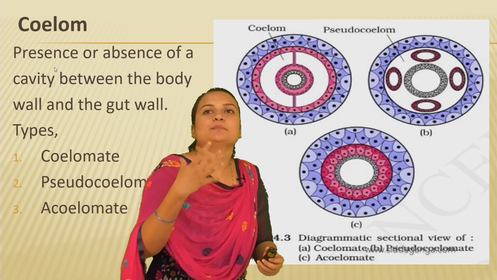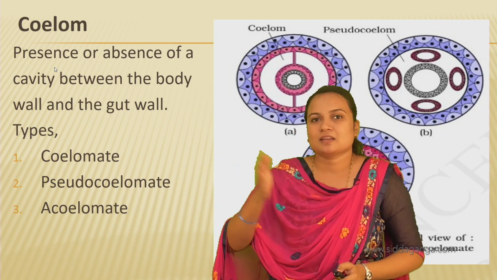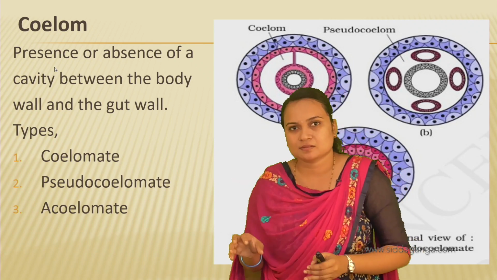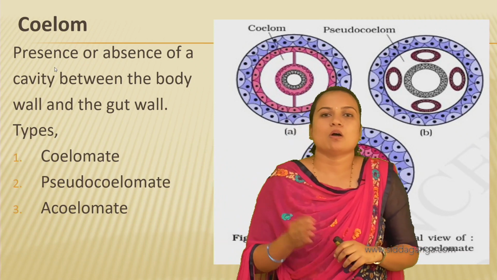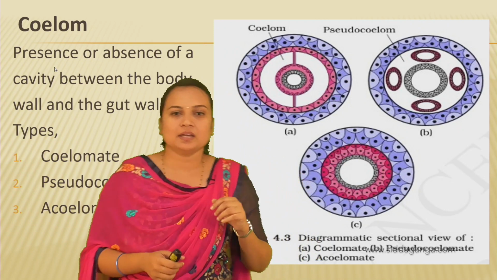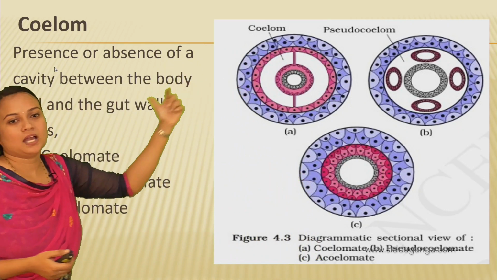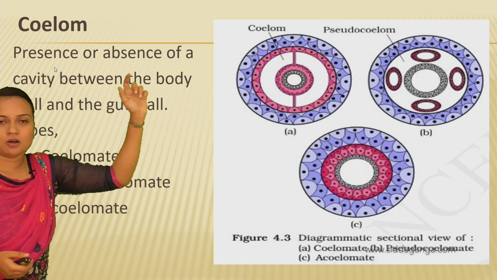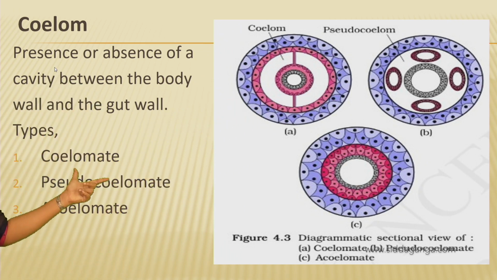Gut wall means alimentary canal, right? So there must be a cavity. What do you mean by cavity? An empty space, right? There must be a cavity between the body wall and the gut wall, then it is called coelom. The organisms which have coelom in their body are called coelomates.